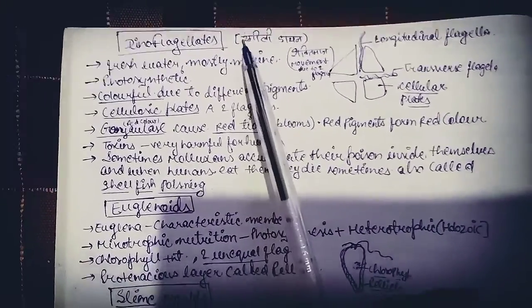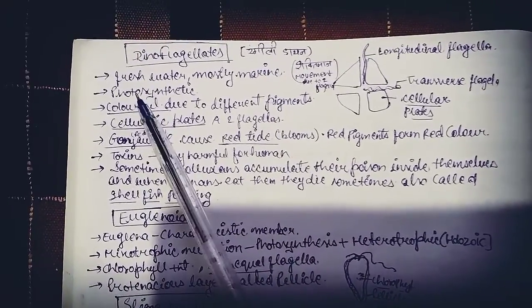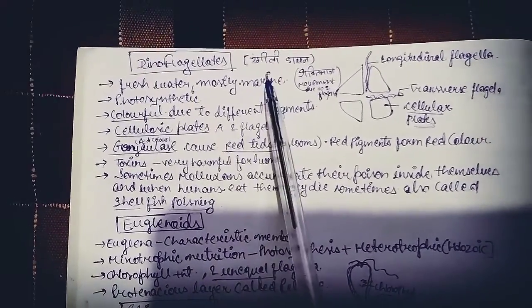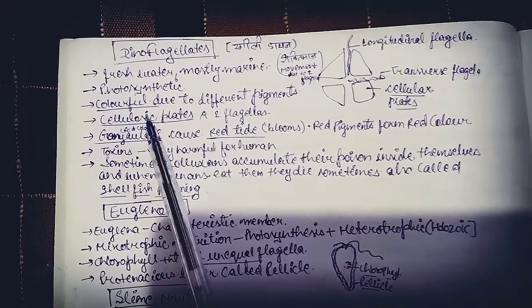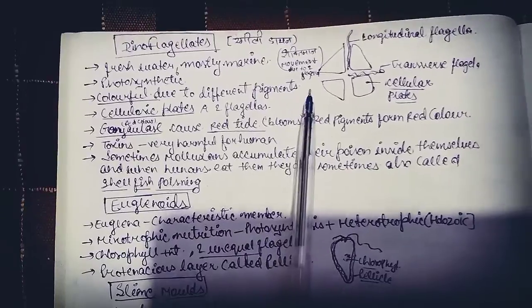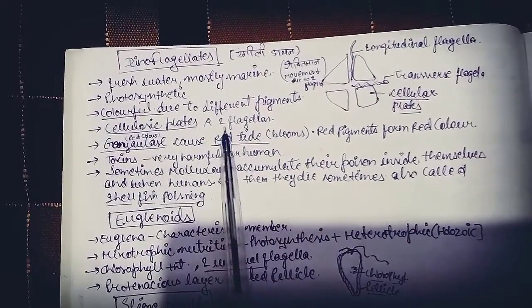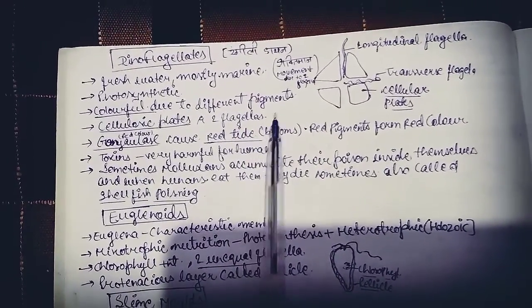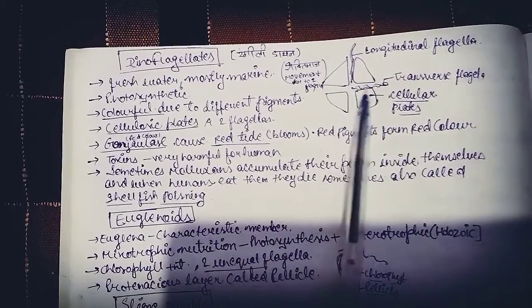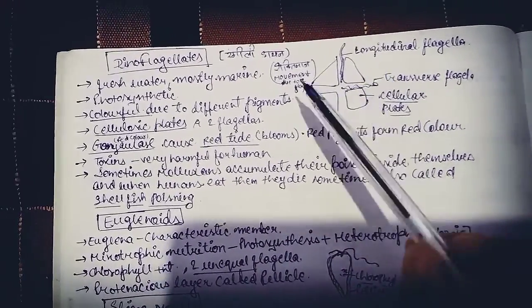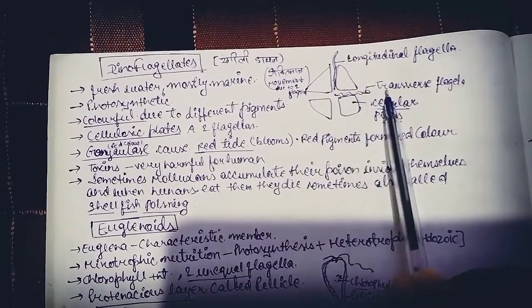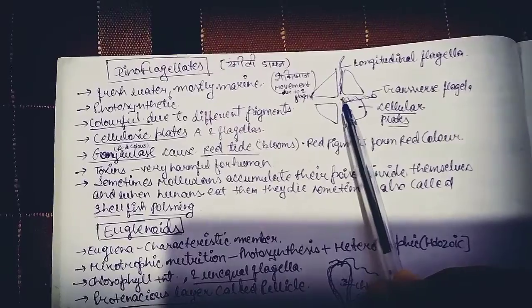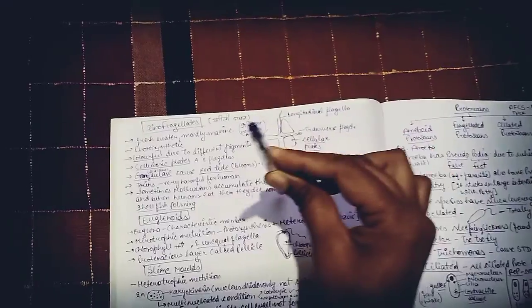Its trick is rangili dian, meaning these are freshwater, mostly marine, and photosynthetic, as we have seen before euglena. Then it is colorful, meaning rangili, due to different pigments, with cellulosic plates and two flagella. Two flagella are present, vertical and horizontal. Its movement is like Shaktiman movement because of two flagella, because it moves in horizontal direction plus vertical direction, both directions.